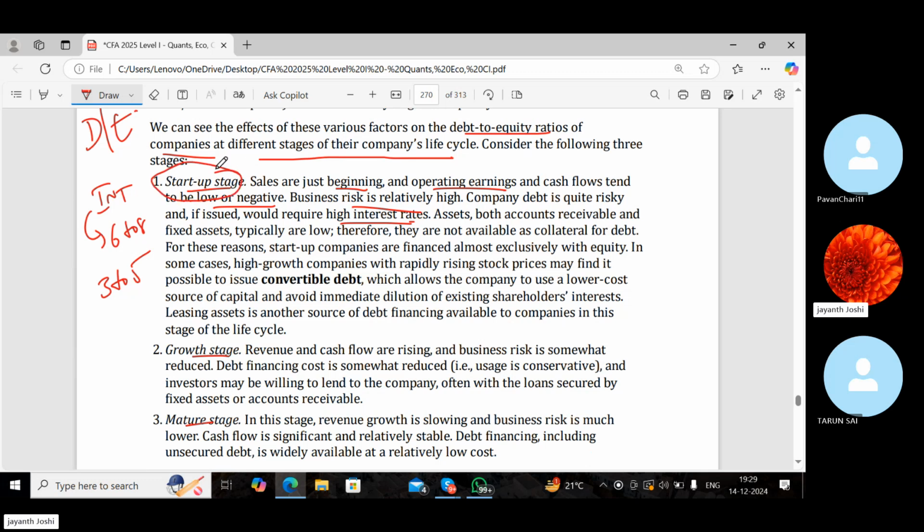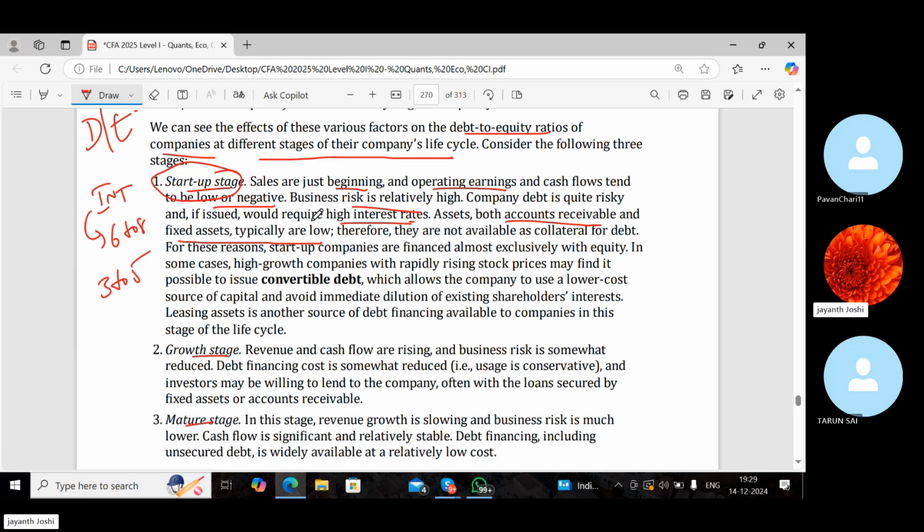At the startup stage the lenders will demand more interest. Why? Because they find this stage to be more risky. And the reasons are given here, because the earnings are more volatile, less earnings and revenue are seen. Assets, both accounts receivable and fixed assets typically are low, because less sales, so less cash sales, less credit sales.